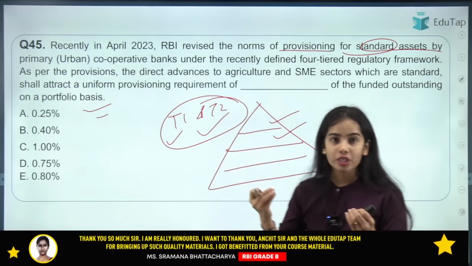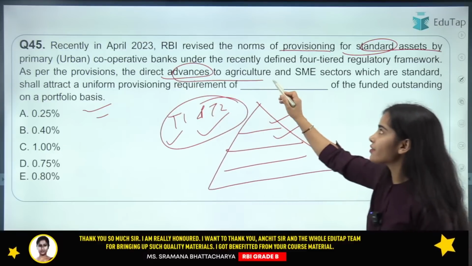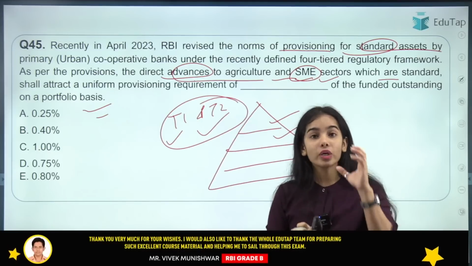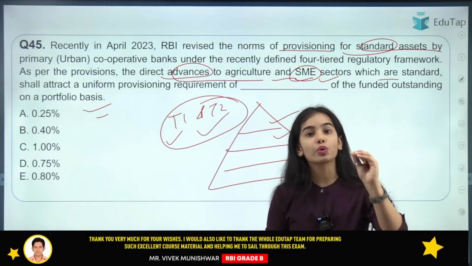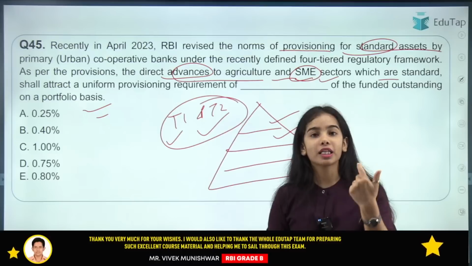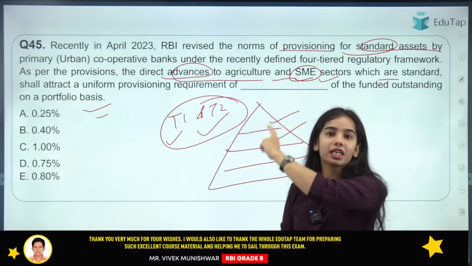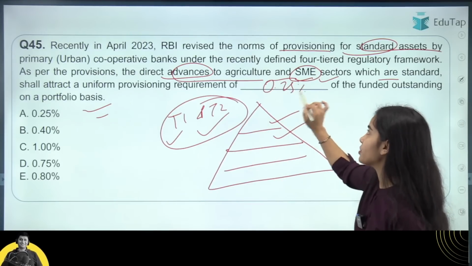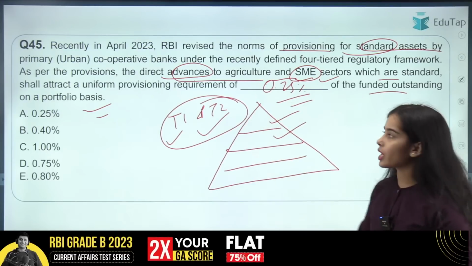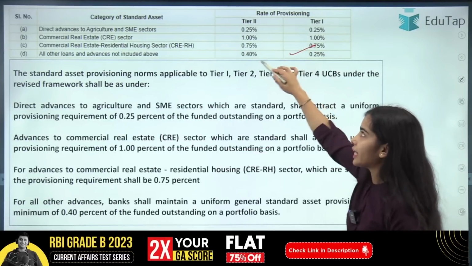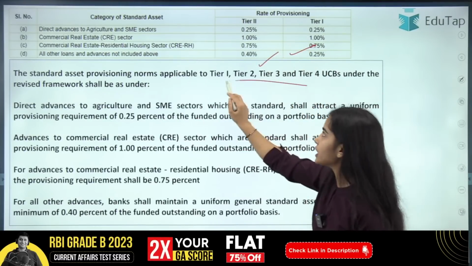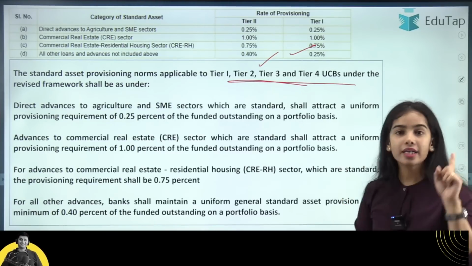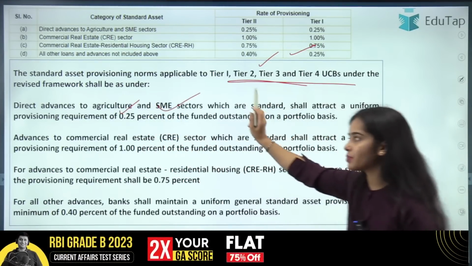So as per the provisions, for the direct advances given to the agriculture and the small and medium enterprise sector, the standard asset, that is good asset, that is good loan, for that good loan also the provision has to be maintained by the urban cooperative banks. For the agriculture and the SME sector, for the good loan the provision to be kept is 0.25% of the portfolio. Okay. So here you can see for Tier 1 and Tier 2 there were the norms. Now it is for all the tiers, and for all the tiers the norms are the same: 0.25% for the standard loans provided to the agriculture and the SME sectors.